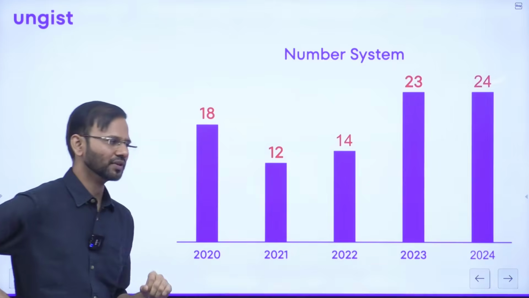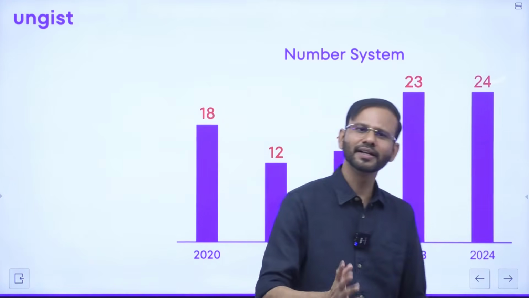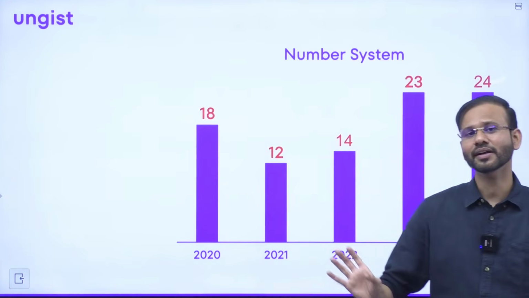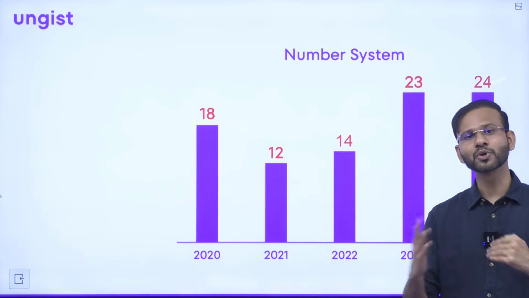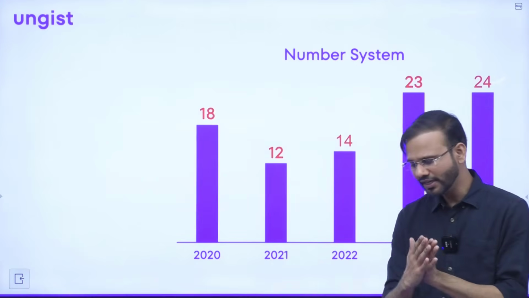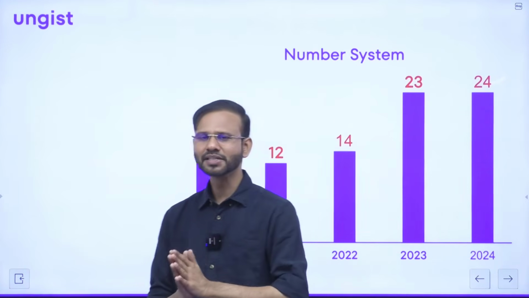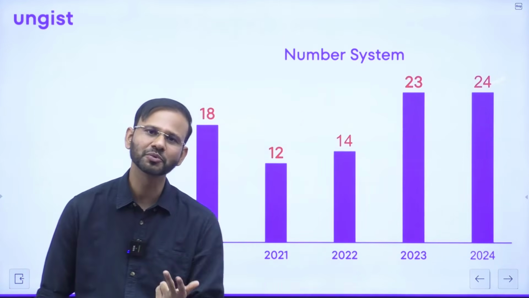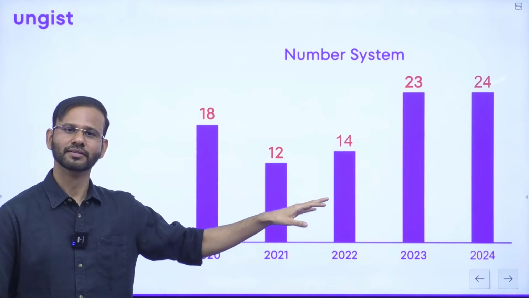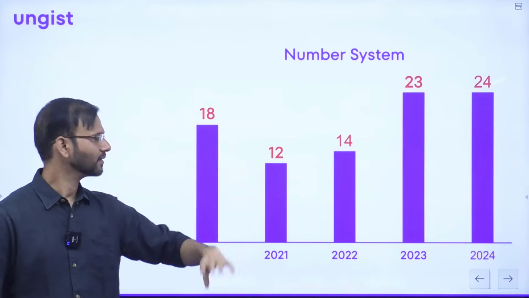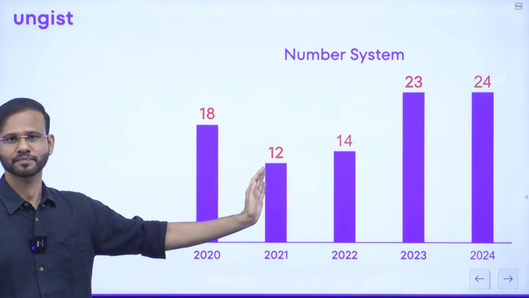And let me tell you, this has to be there, guys. Why? Because in number system, we have around 9-10 subtopics, right? So if they are asking 1 or 2 questions from each subtopic, then obviously they have around 18-20 questions, right? That's why this pattern is there.